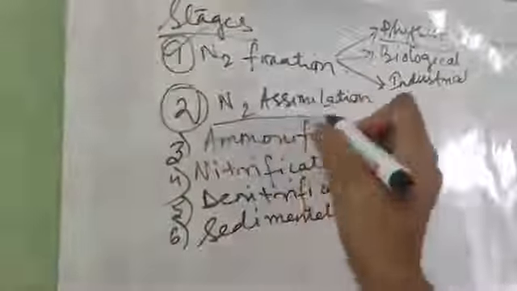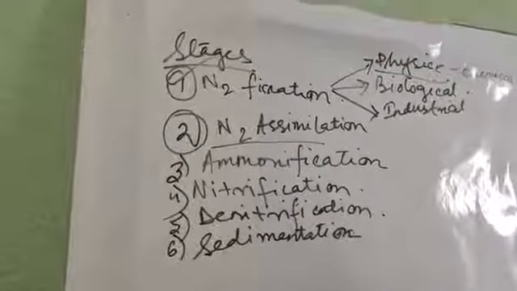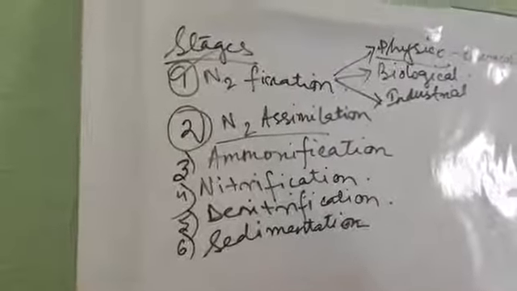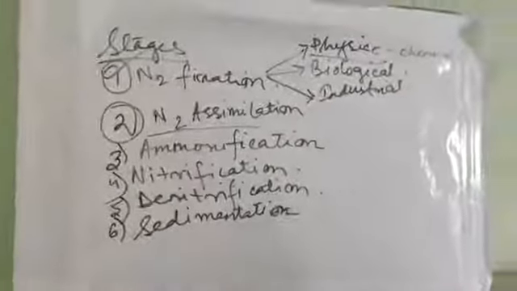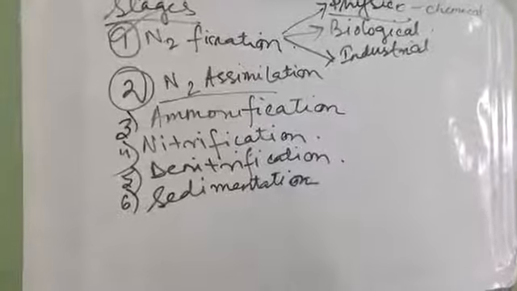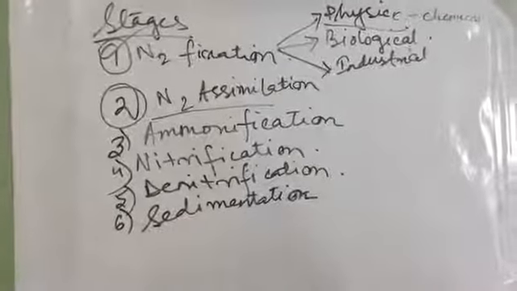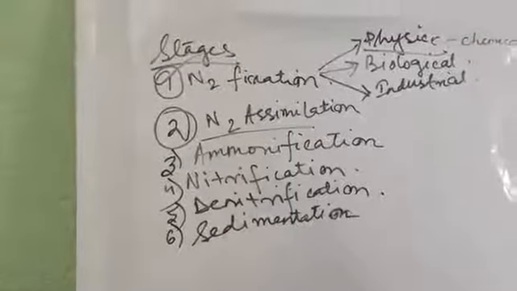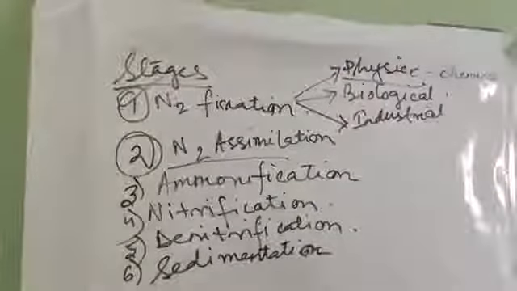Now there is N2 assimilation, or nitrogen assimilation. What happens over here? The process by which inorganic nitrogen, that means after converting into nitrite and ammonia, is assimilated or incorporated into the cells or tissues of the plants. The plants make amino acids or proteins from those inorganic nitrogenous compounds. This process of incorporation of nitrogen within the plant body is termed nitrogen assimilation.